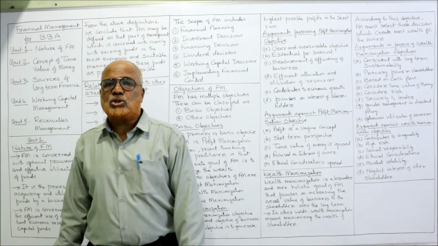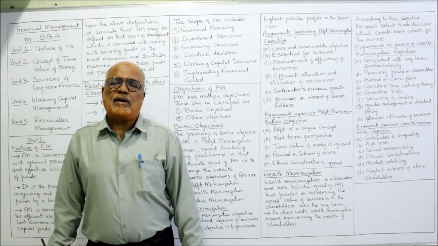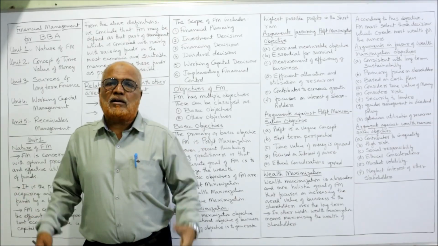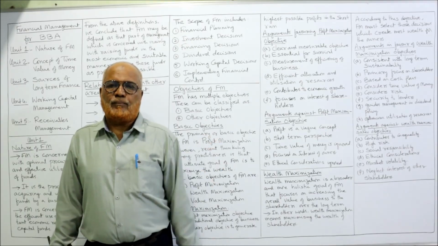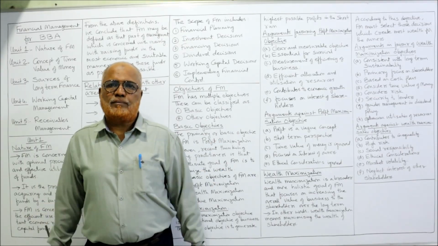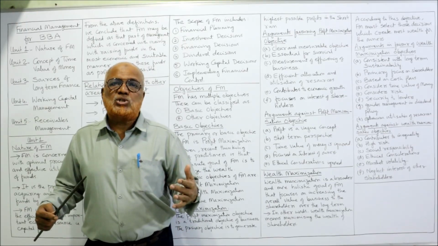Secondly, investment decisions. Before making investment, the finance manager has to evaluate. Just like a business has to purchase a machine or set up a factory, purchase equipment, purchase a vehicle. So these are all investment decisions.